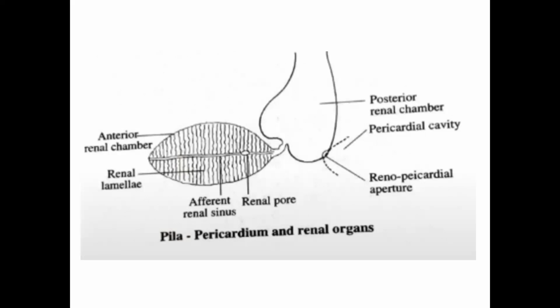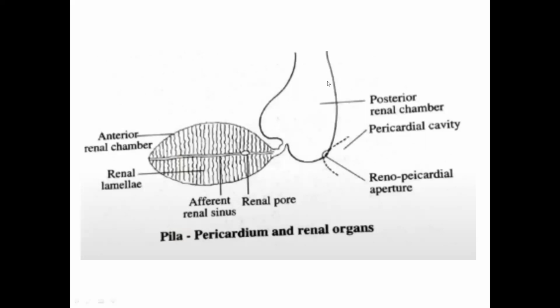So what happened, in a small space there is more area for excretion. Here you can see this is a small renal pore. From this renal pore, this exterior chamber communicates to the mantle cavity, which means the urine, or the excretory fluid, comes to the mantle cavity through this renal pore, and then it goes out through the siphon to the exterior environment.